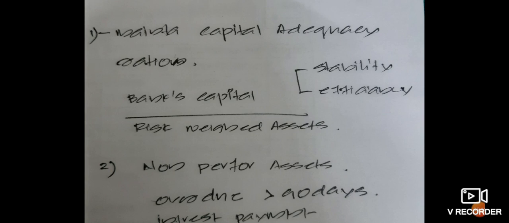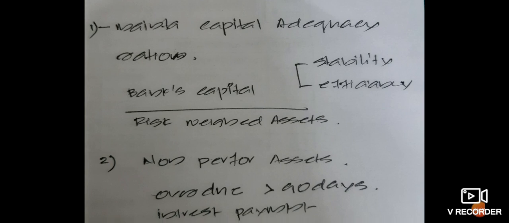Okay, so that is the first point. Under PCA, RBI will say that this particular NBFC will have to maintain a capital adequacy ratio, and NBFC will have to follow that, which means that from the future onwards, NBFC will not be able to provide its loan to high risk category. They will have to reduce the high risk category so that it will be able to maintain the ratio. This is mainly for ensuring the stability and efficiency of the NBFC.